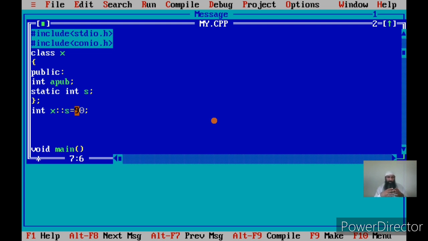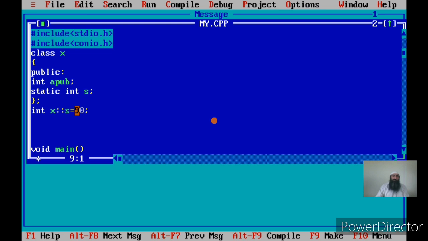But in case of automatic data members, since there's a separate copy for each object, if you make a change with the object O1 to a particular automatic data member, that change will be reflected in that object only. This is all about static data members.